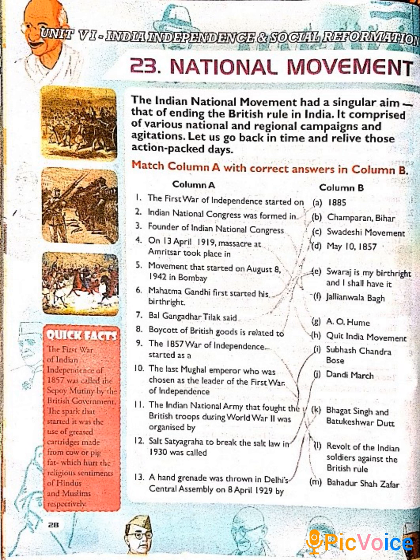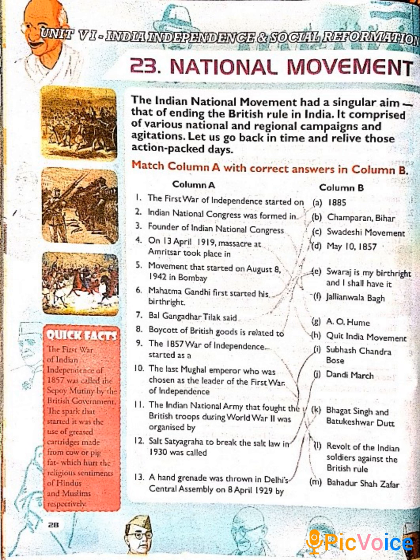Number 1, the first war of independence started on which date? On May 10, 1857. That is part D, you have to match 1 with D. Number 2, Indian National Congress was formed in 1885, so you can match with part A. Now number 3, who is the founder of Indian National Congress? That is part G, A.O. Hume.